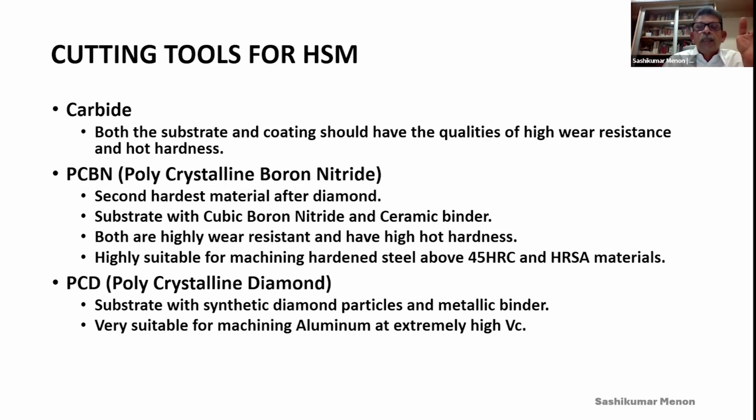You can probably machine even at 5000, I'm not sure. At these very high cutting speeds you can use PCD for machining aluminum, and PCD will give you a very long tool life.